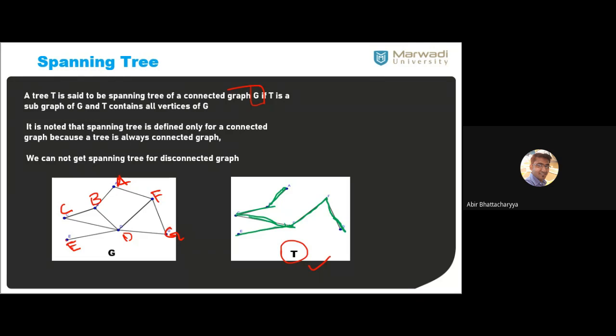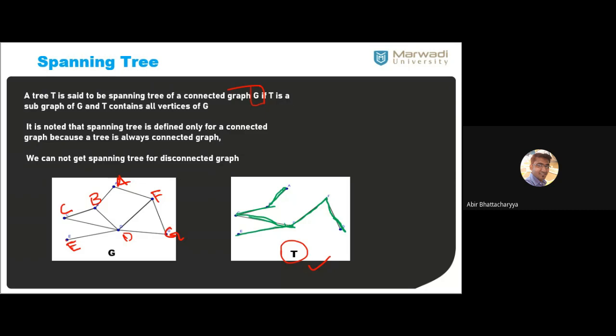Last day we discussed the definition of tree. There is no restriction that it must always have 1 degree, 2 degree, or 3 degree. That is only for a binary tree. But for any tree, 4 degree, 5 degree vertices are all possible.